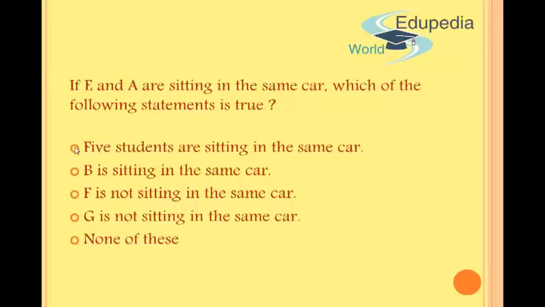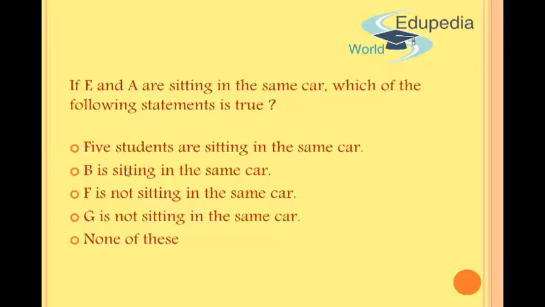First one says 5 students are sitting in the same car. That is not true, because I have only E, A, D and F sitting in this car. Because D is there, B and C will not be there. Because A is there, H will not be there, and because F is there, G will not be there. So the first statement is false.